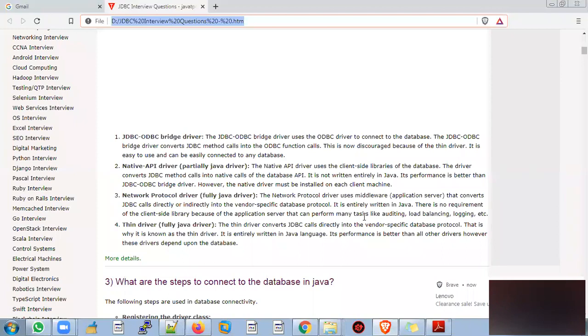The network protocol driver converts the JDBC call into a client specific library call. A thin driver converts the JDBC call directly into the vendor specific database protocol. That's why it is known as the thin driver. It is entirely written in the Java language. It performs better than all other drivers. However, these drivers are dependent upon the database.